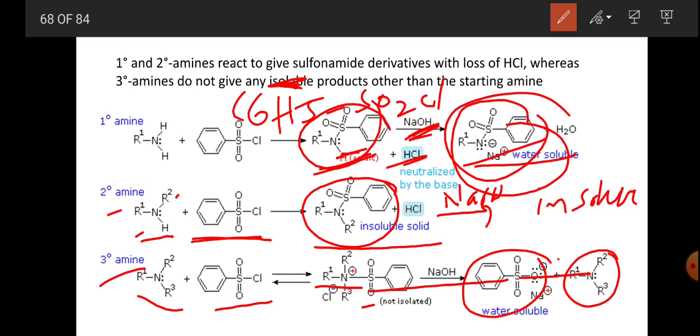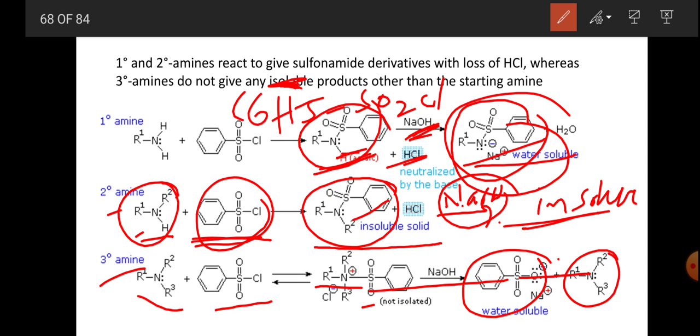Secondary amines with Hinsberg reagent form a dialkyl sulfonamide, which is insoluble in NaOH. And tertiary amines with Hinsberg reagent, no reaction takes place.